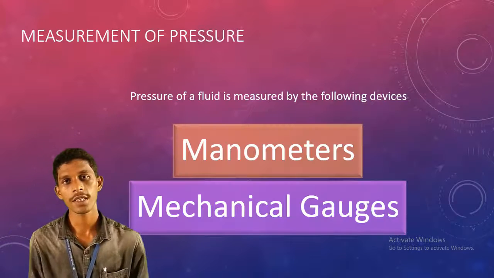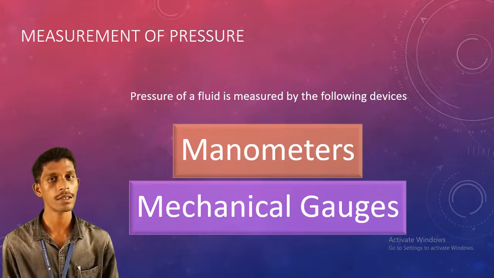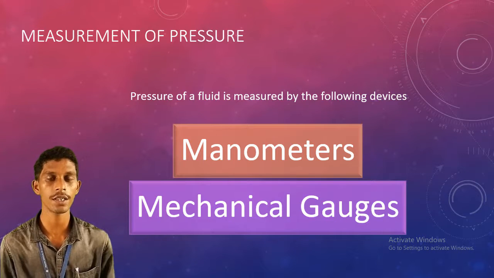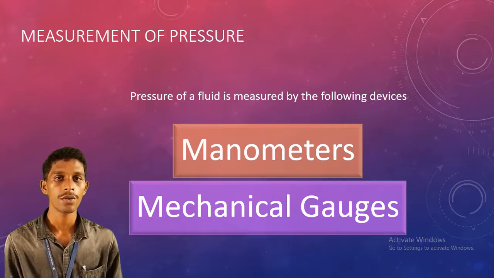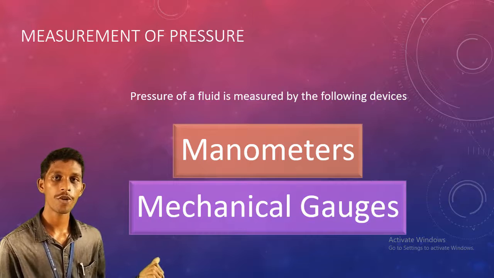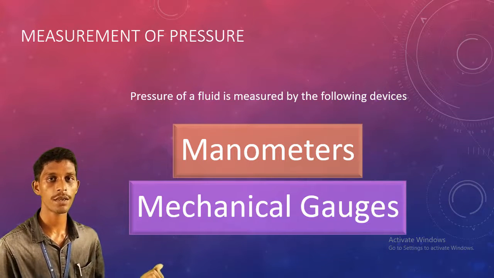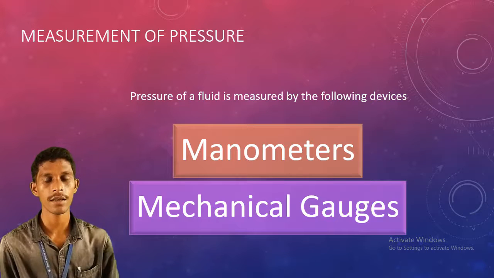So how do we measure this pressure? Are there any instruments available? Yes, there are measuring instruments, of two types. The first one is manometers. We can measure pressure by using manometers and also by using mechanical gauges.